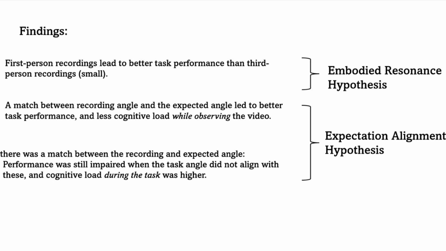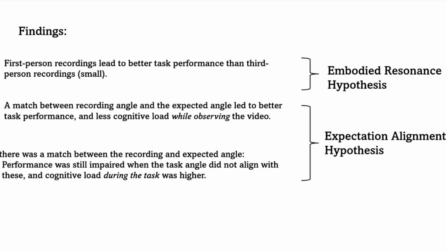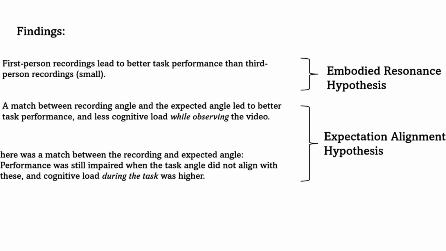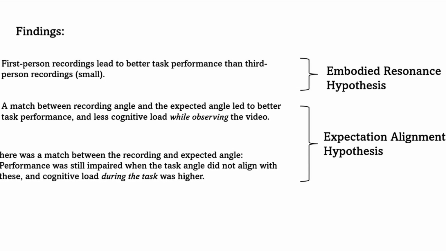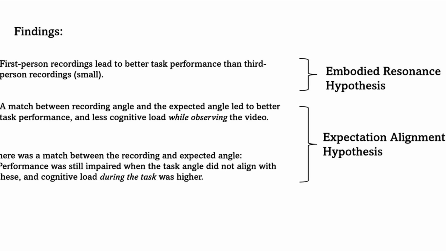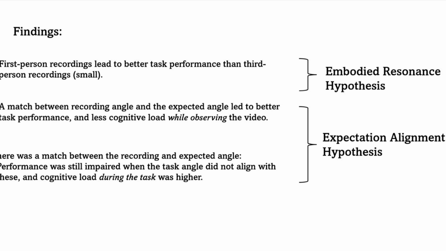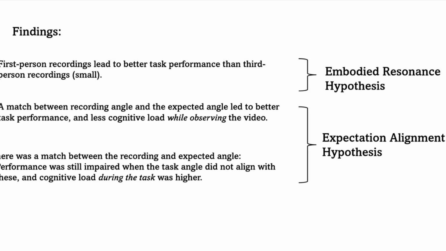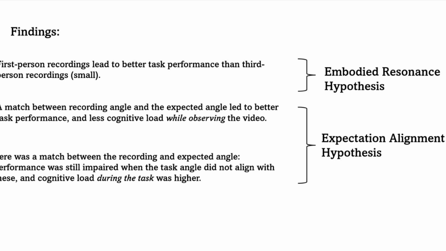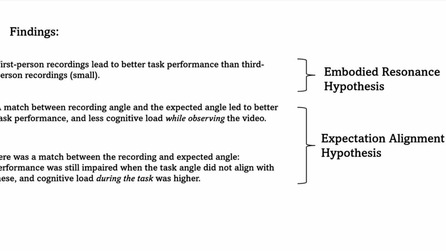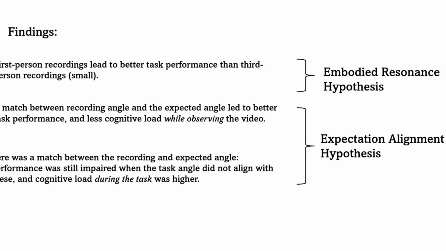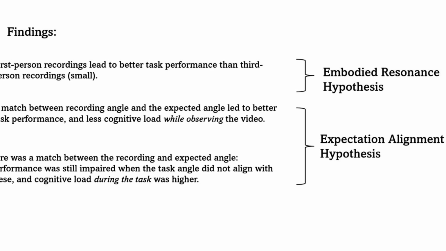Well, what does this likely mean? Participants conducted mental rotations during the video if they expected having to perform the task from a rotated angle. But if they did not expect this, they did not conduct mental transformations. But if they then had to perform the task from a rotated angle, they still needed to conduct these mental transformations, but during the task. In both cases, their performance was impaired.